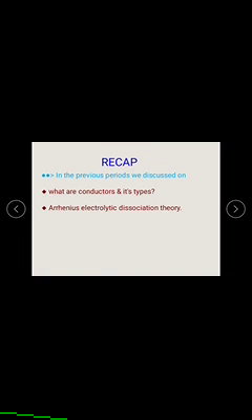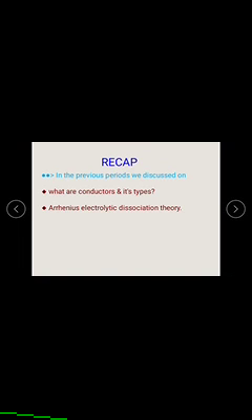Okay, we know what a cation is and what an anion is. The ions which have a positive charge are called cations. The ions which have a negative charge are called anions. These ions are bound in the molecule by electrostatic attraction forces.